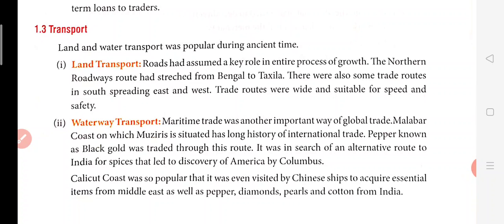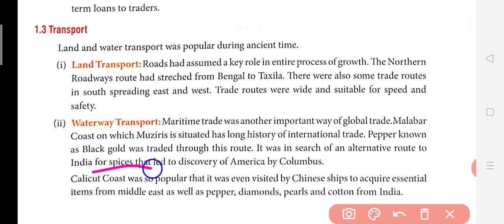It was traded through this route, and many countries came to know about India. So they were just trying to find India. It was in search of an alternative route to India for spices that led to the discovery of America by Columbus. So Columbus was actually trying to find India, but accidentally he found America.